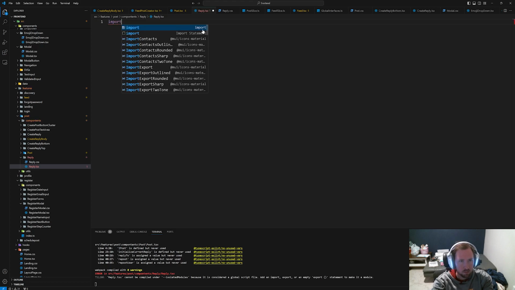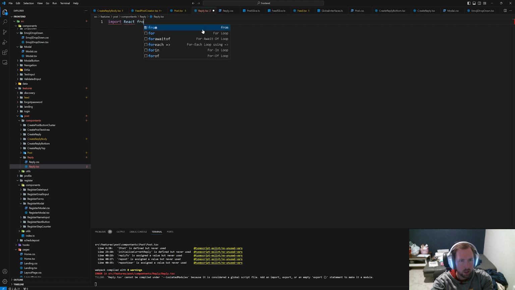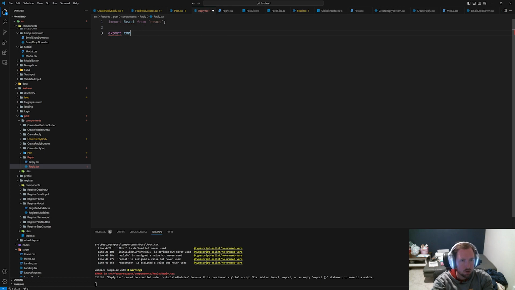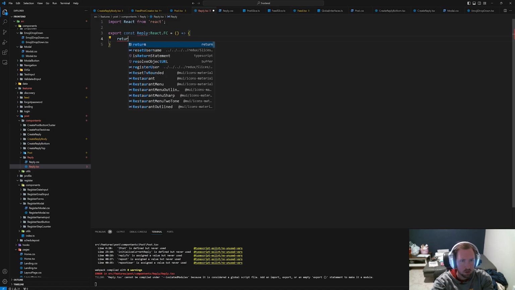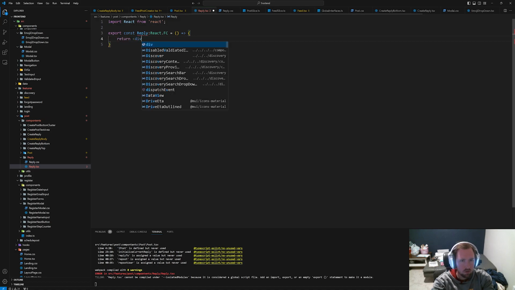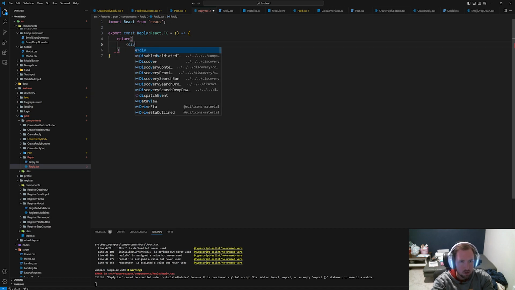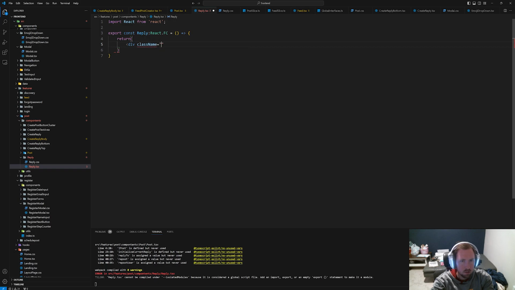Let's just go ahead and import React from React. And then let's export const Reply equal to a React.FC. We'll return a div with a class name. Let's do it this way for consistency's sake: div className equal to reply.